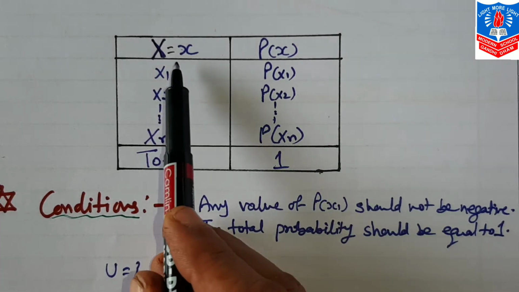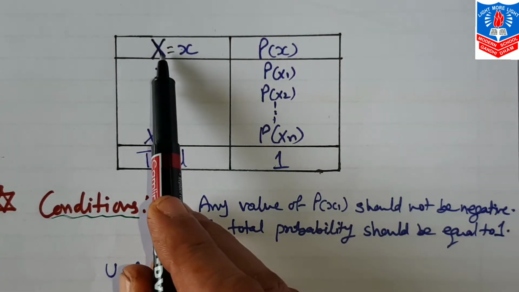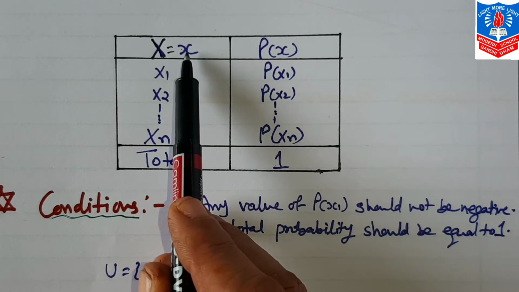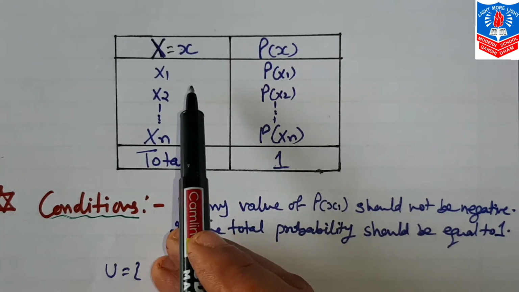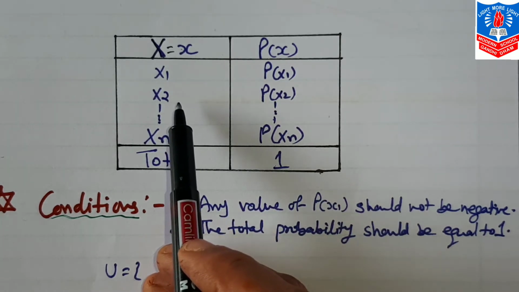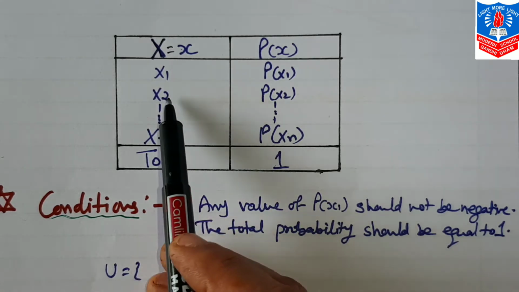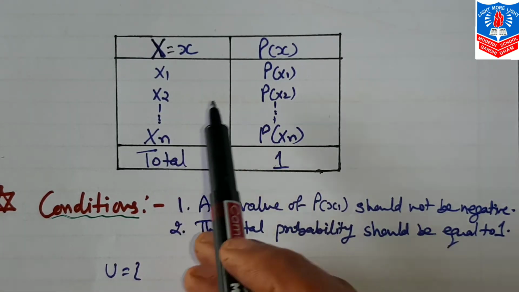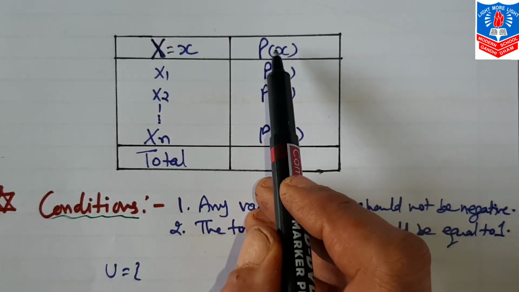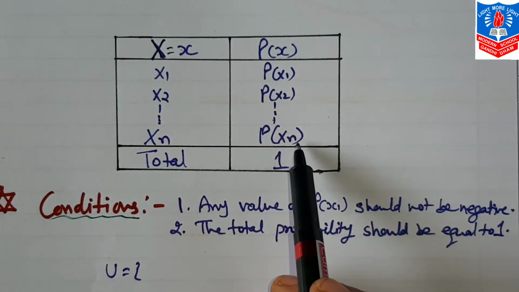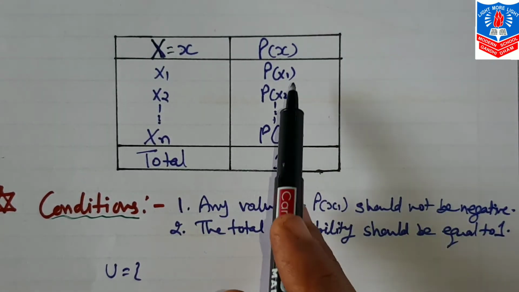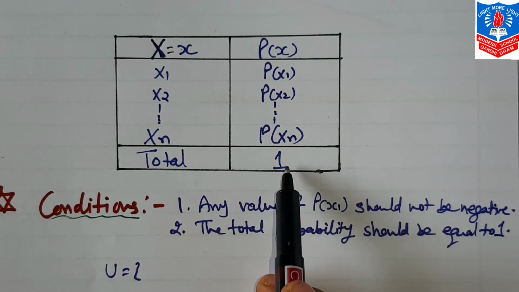Here is the table where X is the random variable. Of course, real numbers only we will convert to. How? We will discuss just now with an example, then it will be clear to you. Here you can see x1, x2, x3 up to xn, while p(x) is the probability distribution of this only, p(x1), p(x2) up to p(xn). The total of this probability distribution will always be 1.